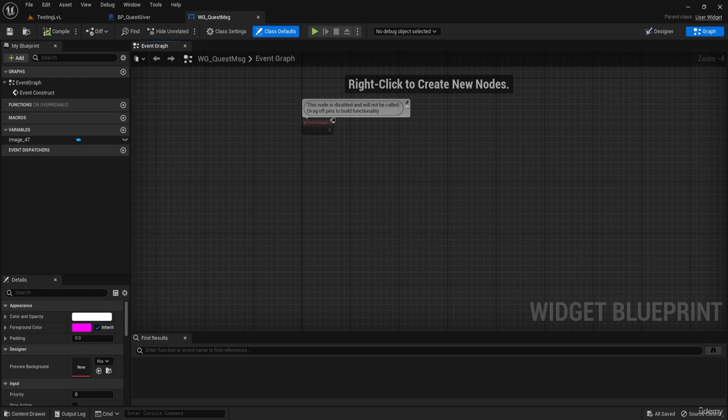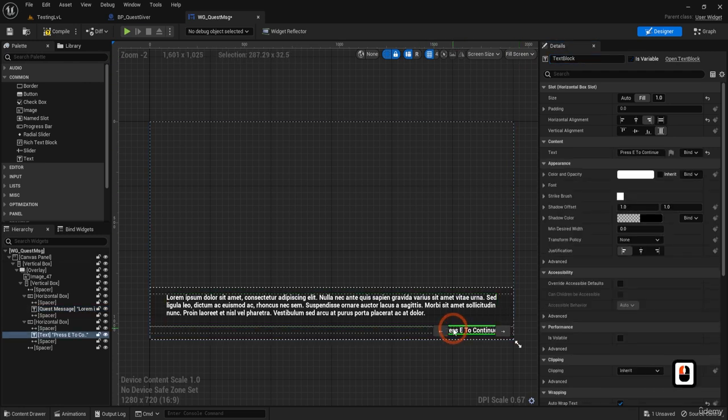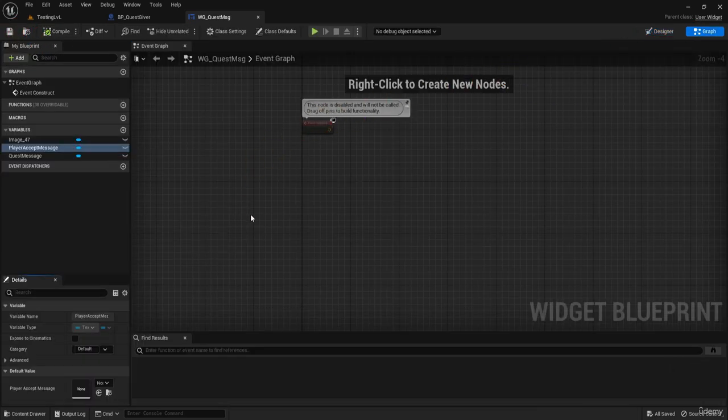So let's begin. Let's start by creating some variables that we're going to need. First of all, we're going to need this text as a variable, so let's click on it and make it a variable and name it quest message. We're going to need this text as a variable also, so let's click on it, make variable, and say player accept message. Compile and save: two text variables.